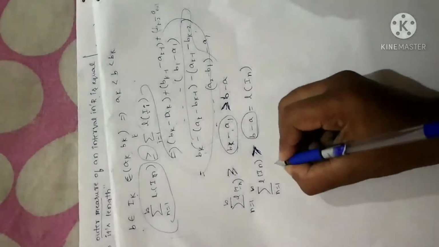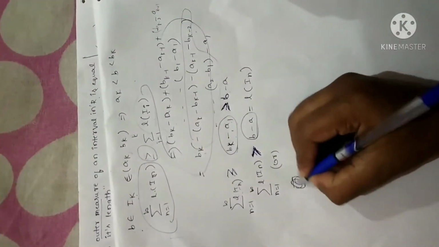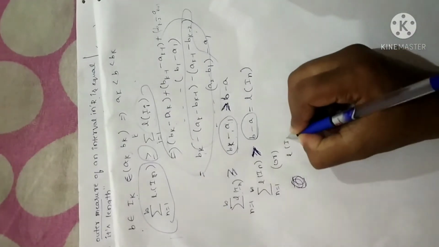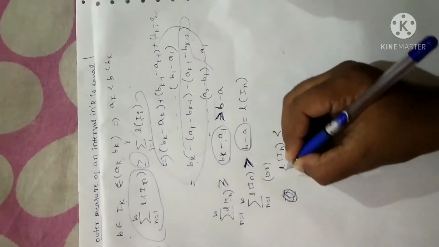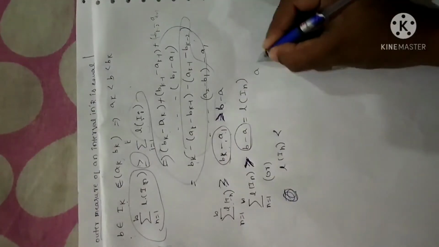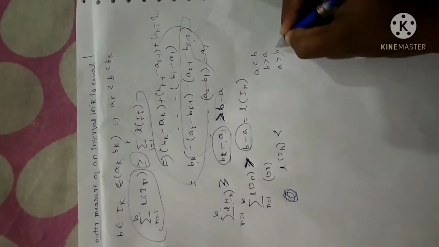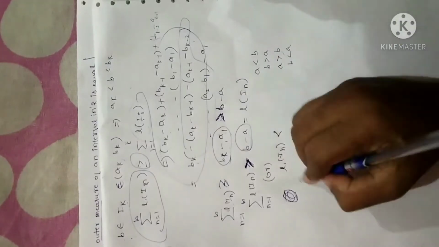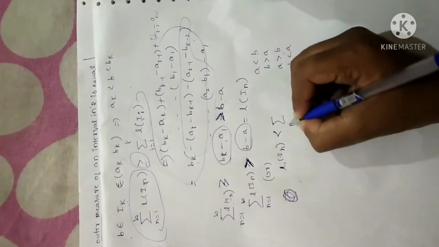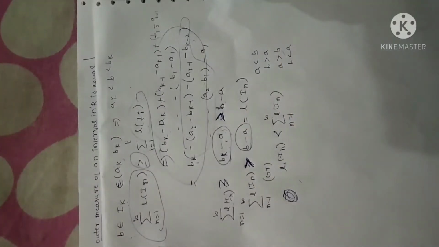Now I can rewrite the same statement: length of In is less than, I'm reversing the inequality. Suppose if you have a less than b, when you reverse it, b is greater than a. Similarly, when you have a greater than b, when you reverse it, b is less than a. Same length of In, I can write this as less than the sum from n equals 1 to infinity of length of In. Am I correct?